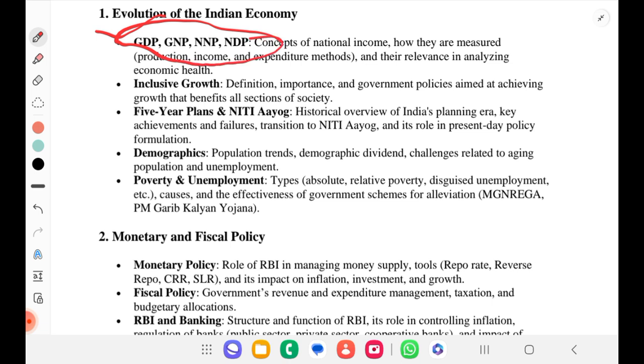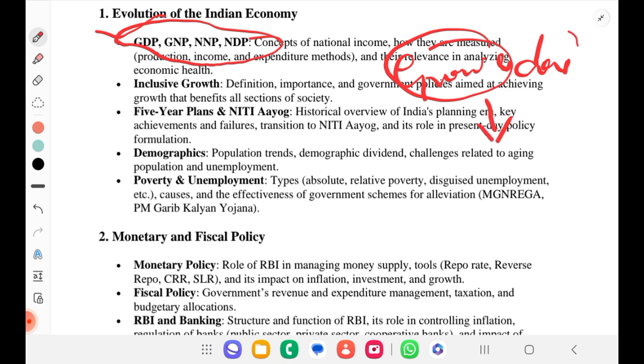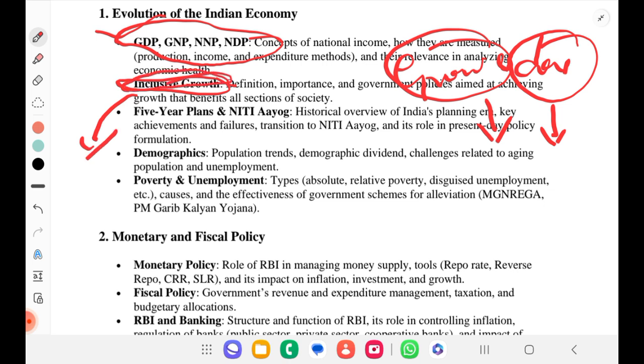Then we have also spoken a little on what is growth and what is development. Under that we understood growth is a quantitative methodology, whereas development we talk on qualitative development, right? So we should be talking about even the growth. Okay, so today we'll look into the growth part or inclusive growth part in the perspective of mains.